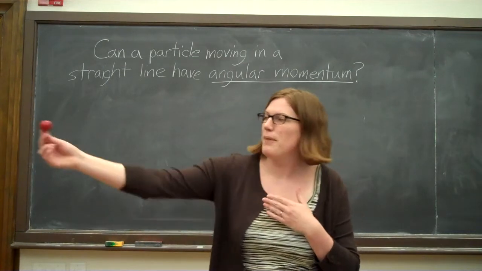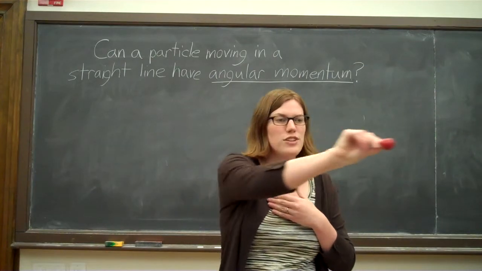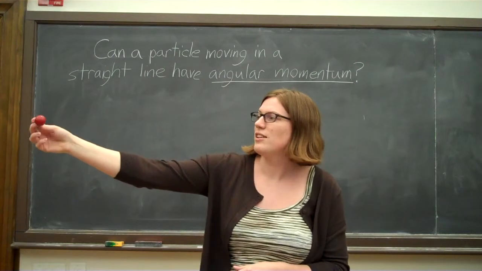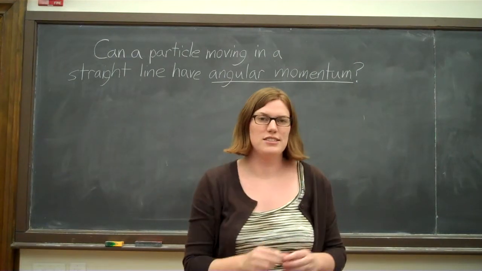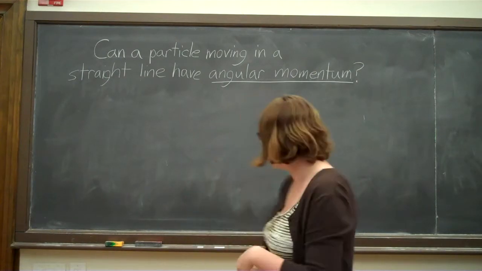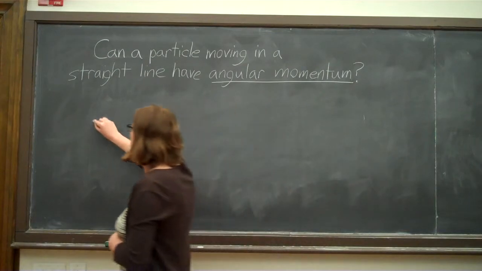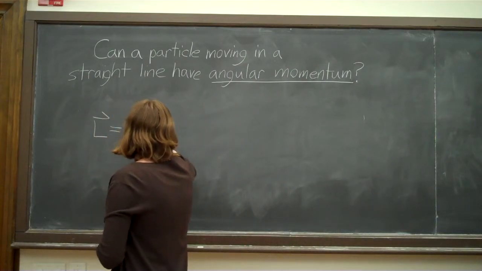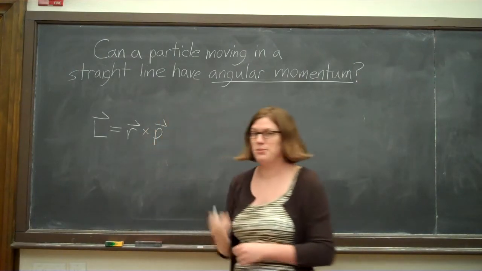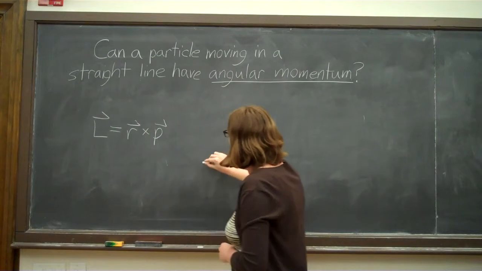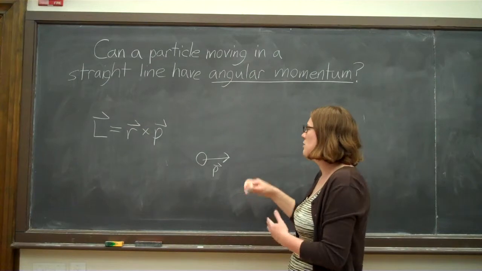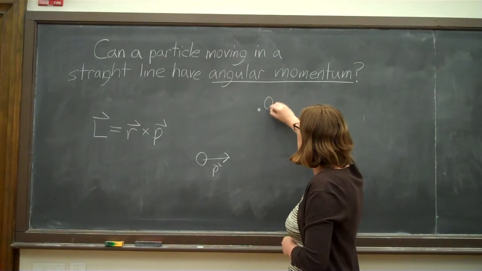From my point of view, a mass moving in a straight line is traversing some angle over time. And so I could theoretically calculate the angular velocity of this mass. So perhaps I can also calculate its angular momentum from my point of view. And this is where the definition of angular momentum being equal to the cross product of r cross p really comes into play. So if we have some mass with linear momentum p, then the angular momentum about some point